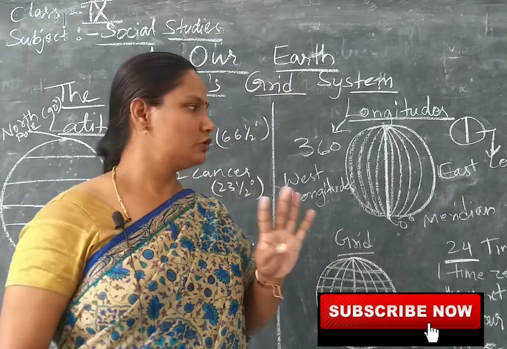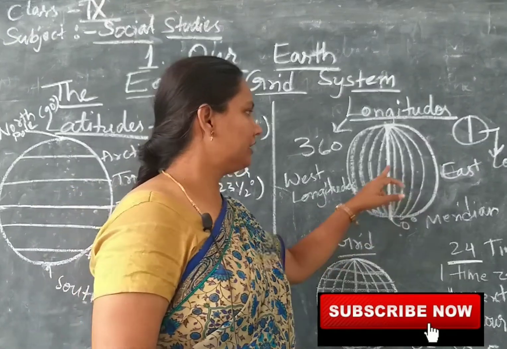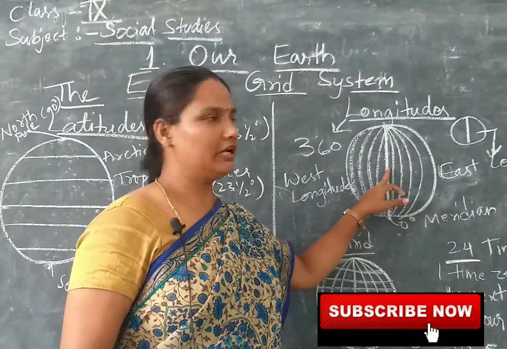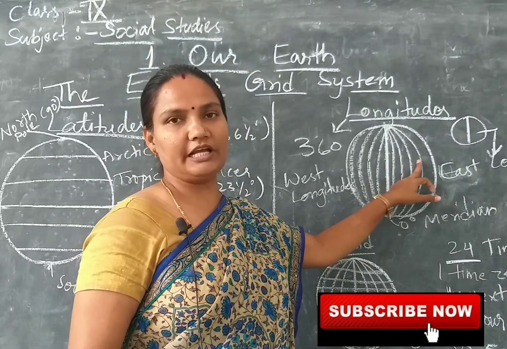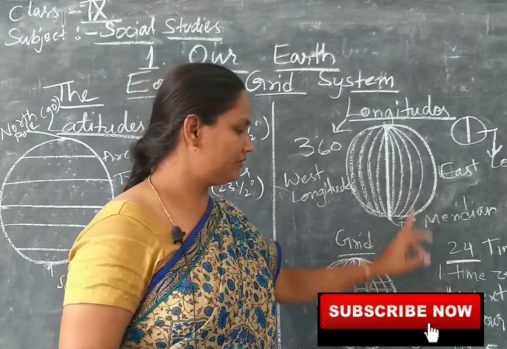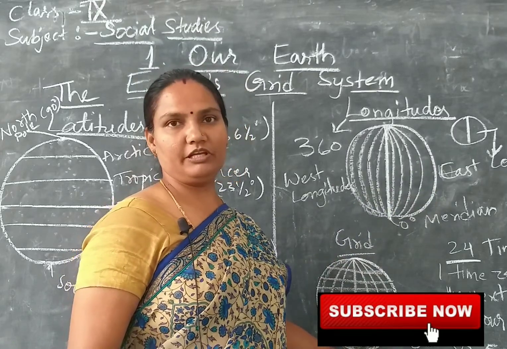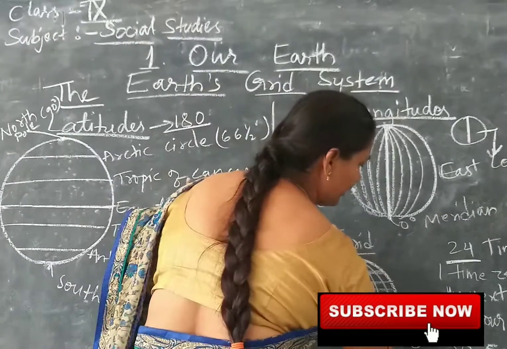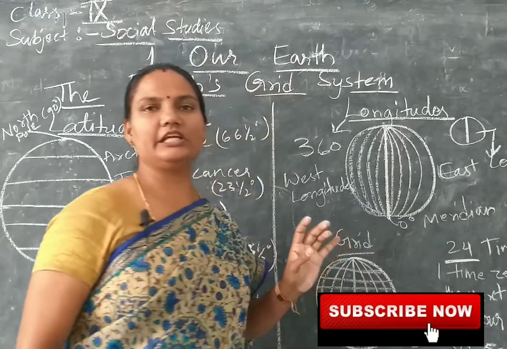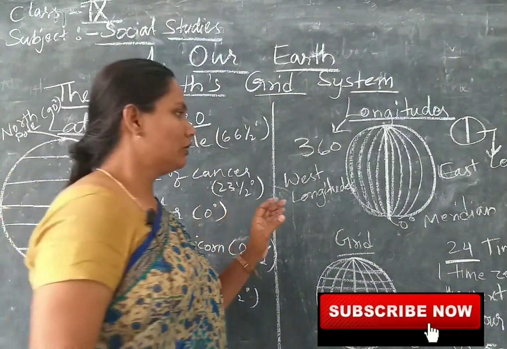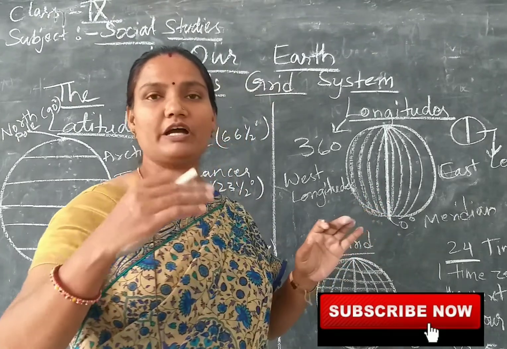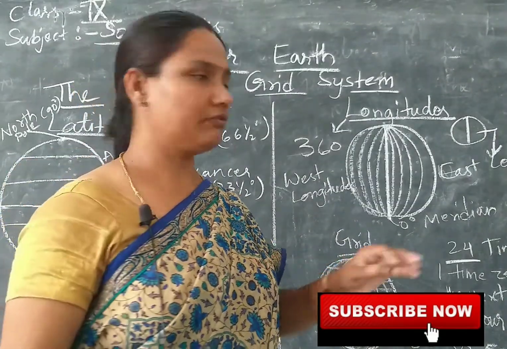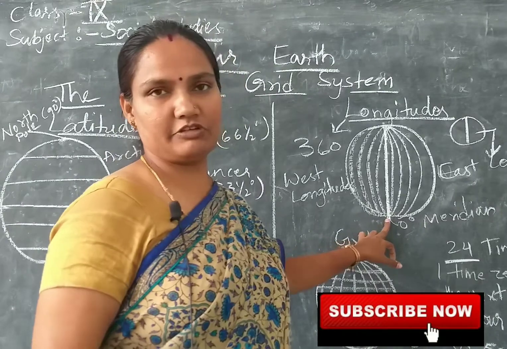Right, children? So here is 0 degree and our India, Indian standard time we measure at 82 degree 30 minutes east longitude. So when we estimate the time, we are 5.5 hours ahead from Greenwich longitude.